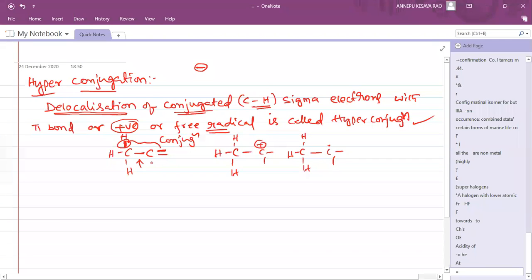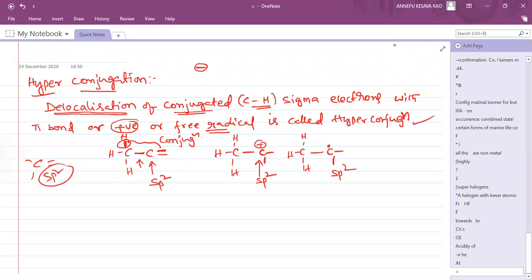Now tell me, this is the pi bonded carbon. If carbon has one pi bond, what is the hybridization? sp2 hybridization. If carbon has a positive charge, three sigma bonds are there, so this is also sp2 hybridization. If carbon has three sigma bonds, what is the hybridization? sp2. So what general point are you observing here?